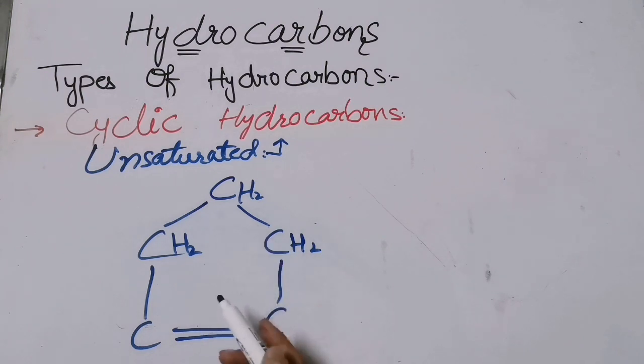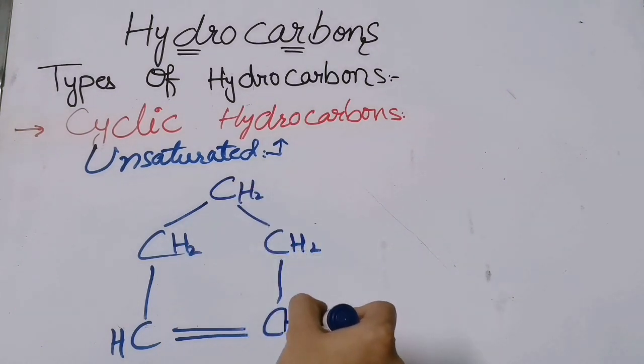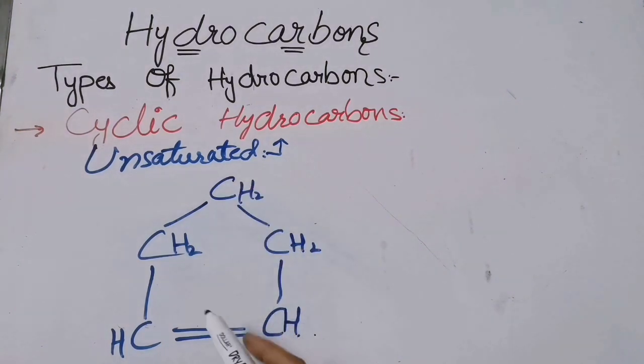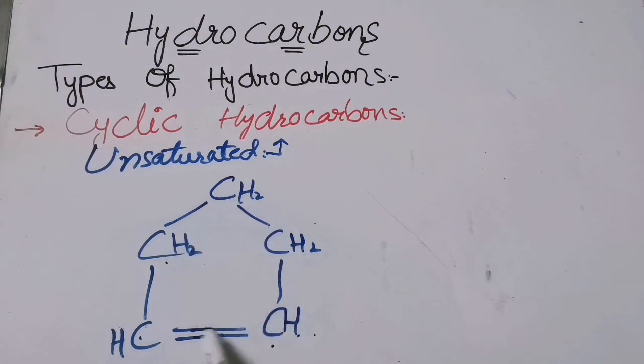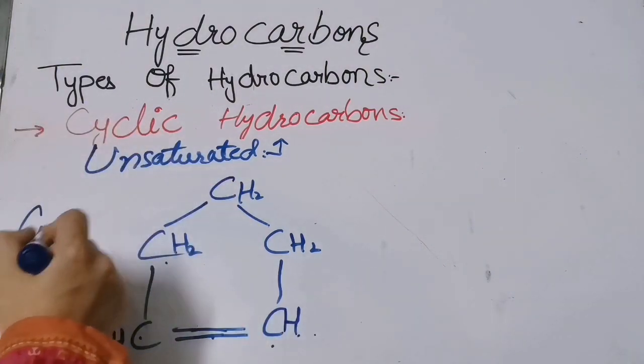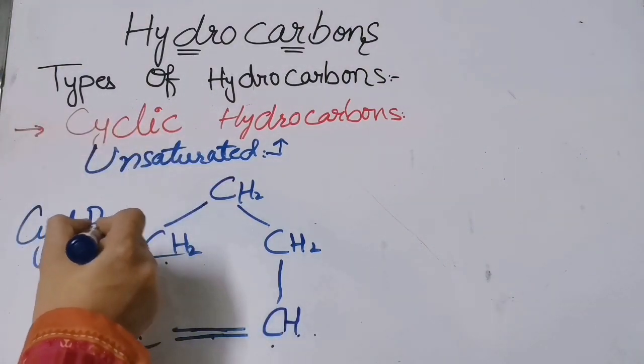You can draw the double bond anywhere. So here it will be CH and CH. So this is the structure for cyclopentene. Why are we saying pentene? Because it is having 5 carbons, and ene because it is having a double bond. So its name will be cyclopentene.